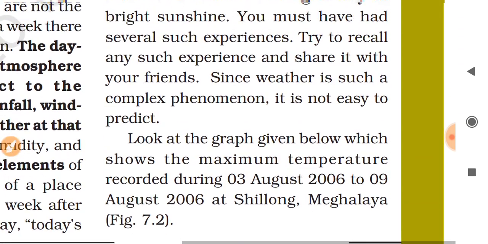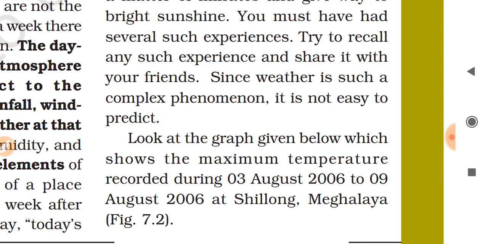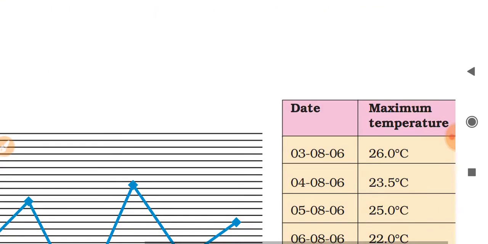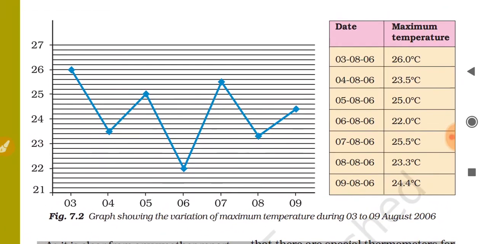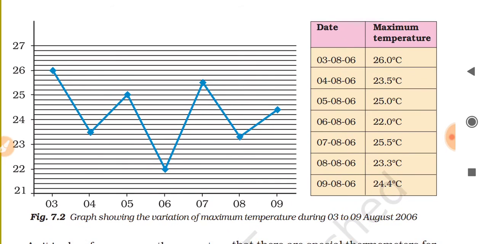Look at the graph given below, which shows the maximum temperatures recorded during 3 August 2006 to 9 August 2006 at Shillong, Meghalaya. Now see figure 7.2, the graph showing the variation of maximum temperature during 3rd to 9th August 2006. The maximum temperature on 3rd August is 26 degrees centigrade, and the next day it is 23.5 degrees centigrade, and so on.